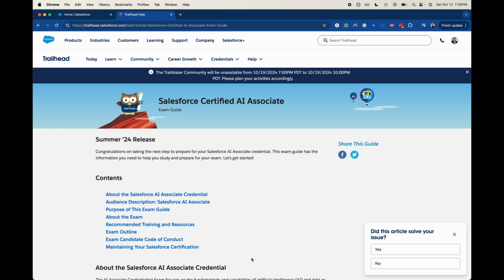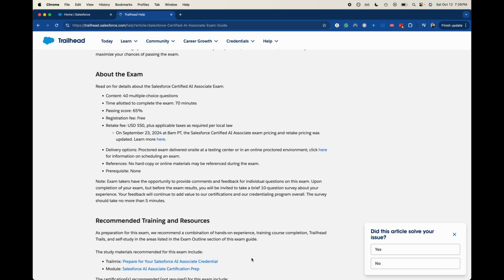I'm going to go over the exam guide pretty quickly. This is going to be 40 multiple choice questions, so it's a choose one out of three. And it's going to be an hour and 10 minutes of time allotted to complete the exam. Personally, I thought that was plenty of time to read through all the questions and to be able to pass on my first try. Now, the passing score is about 65%. I'm not sure what the math evens out to be there, but it's less than 30 and probably a little bit more than 25. I would assume probably around 25, 26 questions that you'd have to get correct.